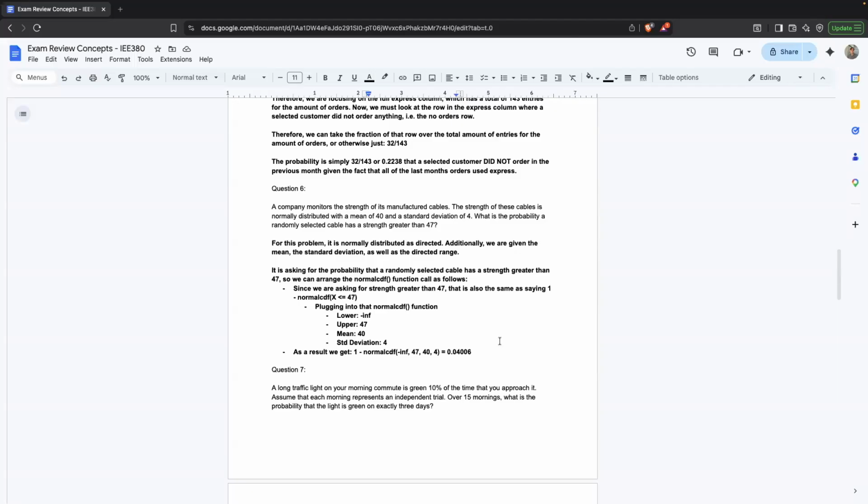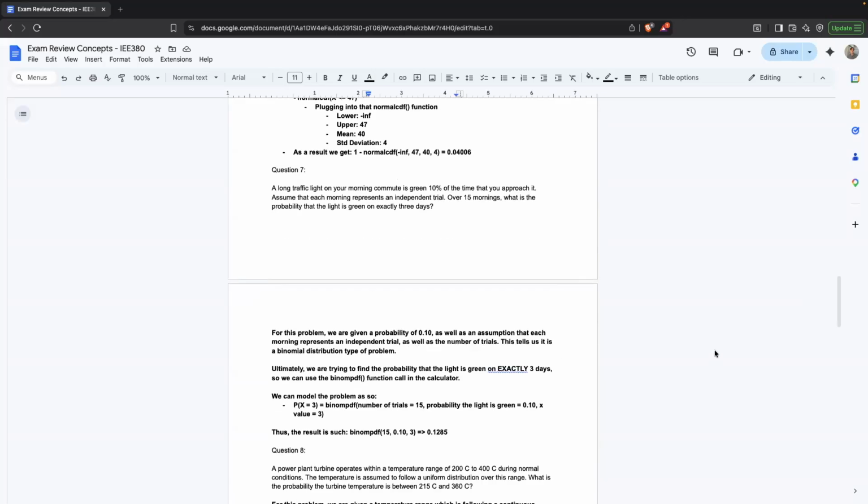So again, we can just use a complement here. Since we're asking for strength greater than 47, that's the same as taking everything that's less than or equal to 47 and subtracting it from 1. In the normal CDF function, our lower bound is negative infinity, and our upper bound is 47. Then we pass in our mean and standard deviation parameters, plug it into the normal CDF function, subtract it from 1, and that gives us a probability of 0.04006, or just slightly above 4%, which is actually pretty small.